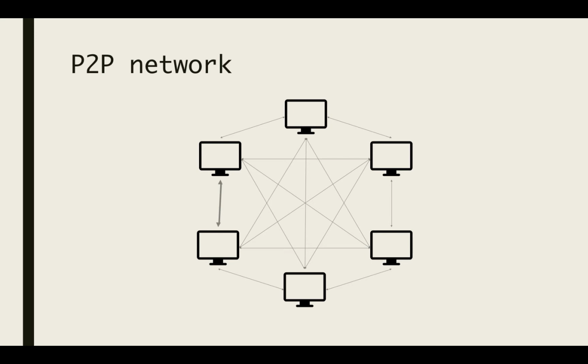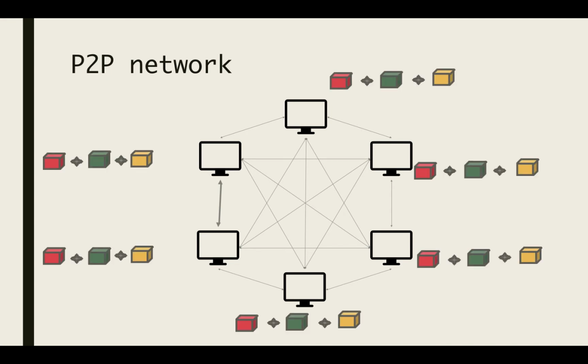Instead of using centralized management of blockchain, it uses a public peer-to-peer network. Each node in the network has a copy of the blockchain. When a new block is created, the block is sent to each node in the network, and each node verifies that the block hasn't been tampered with and then adds it to the network.